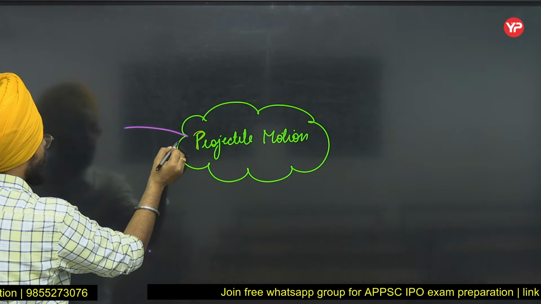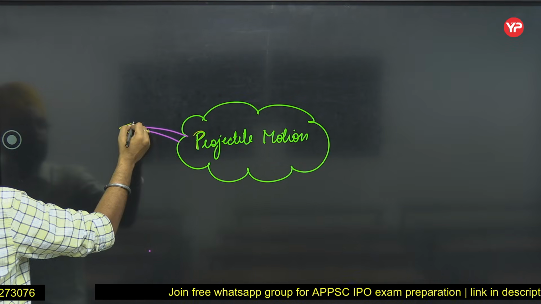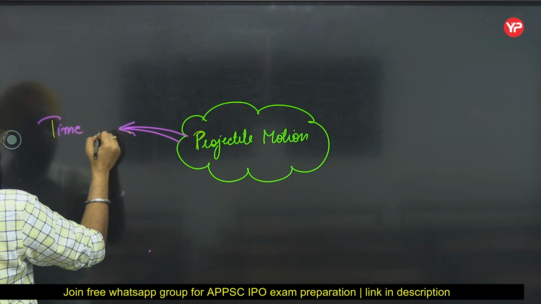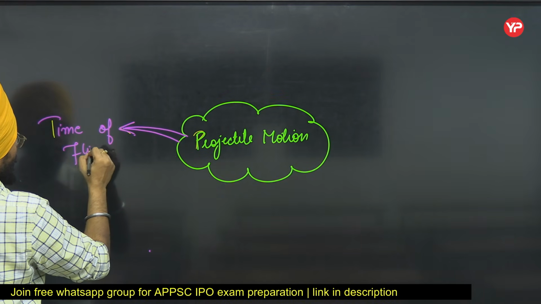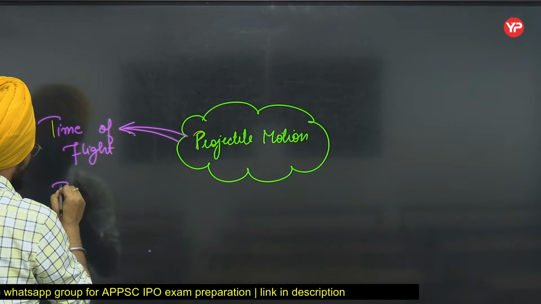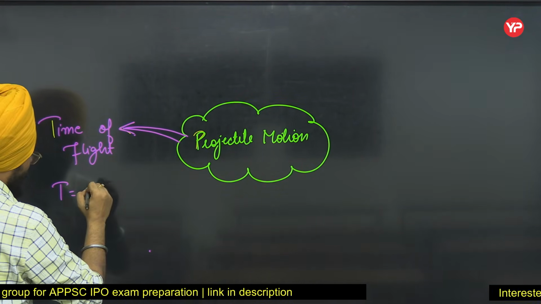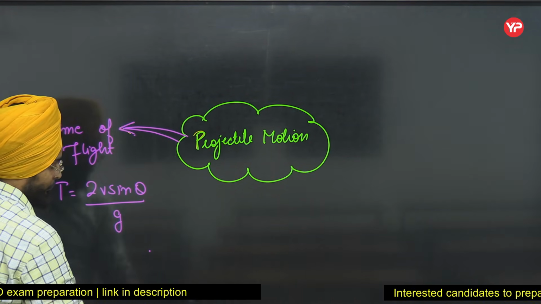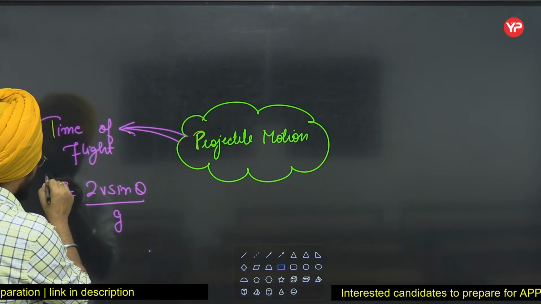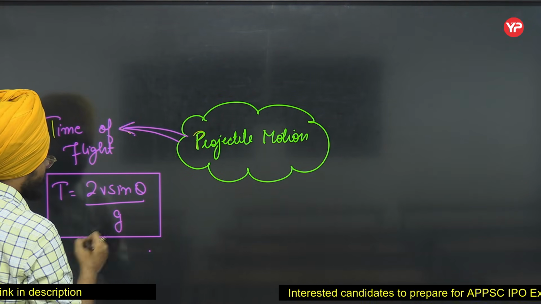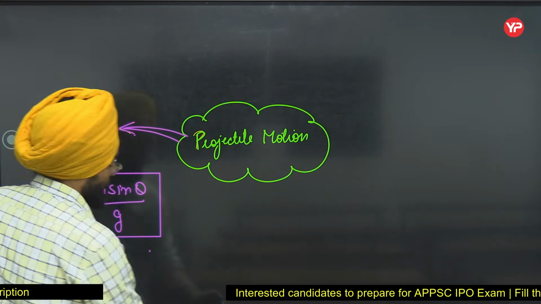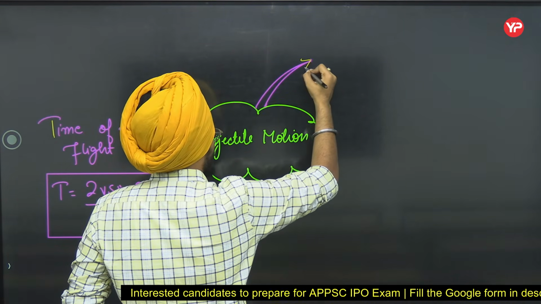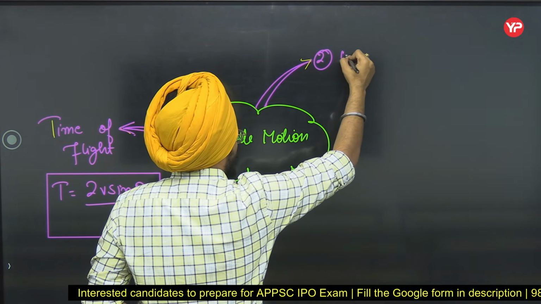The first is time of flight. That is T. It is equal to what? It is 2v sine theta by g. Second is maximum height.